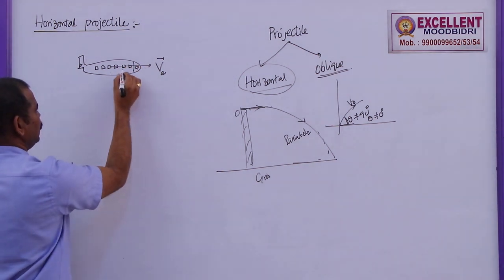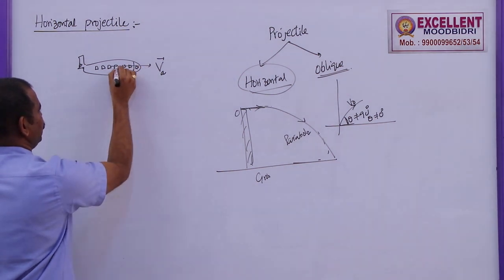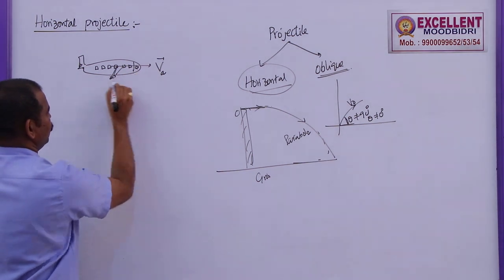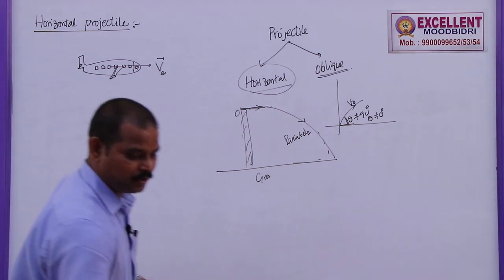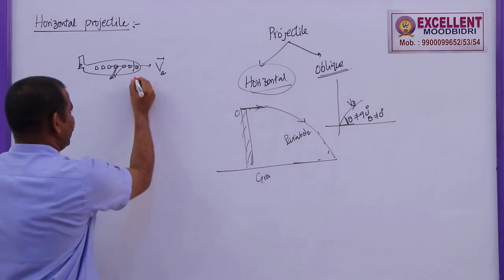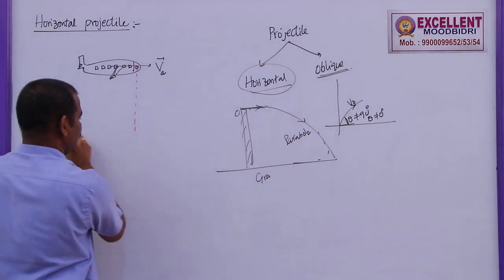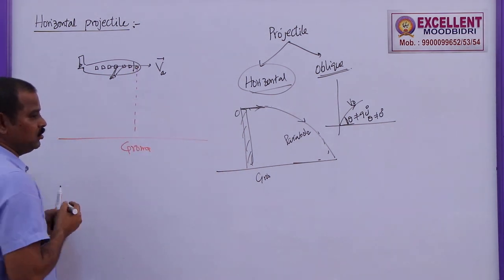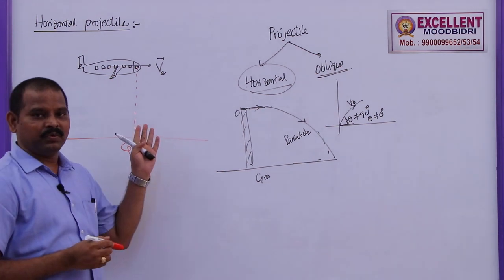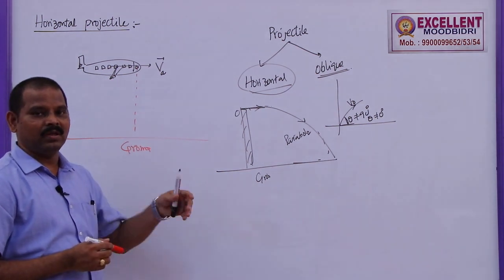Now from this, let us say they dropped one bomb. So this is a military aeroplane. If a bomb is dropped, this bomb never falls vertically downwards. If it is the ground, this will not move along this path. You might have experienced this so many times while traveling in a car.